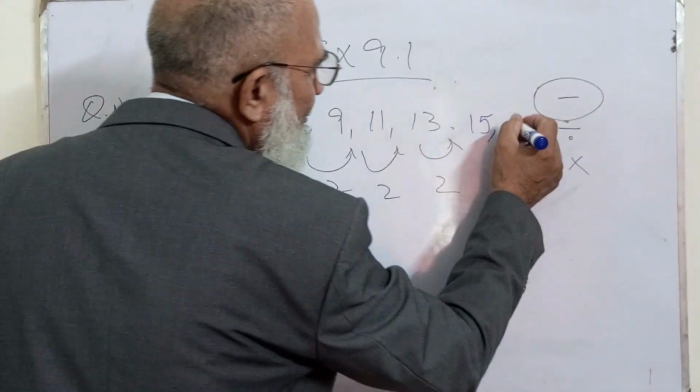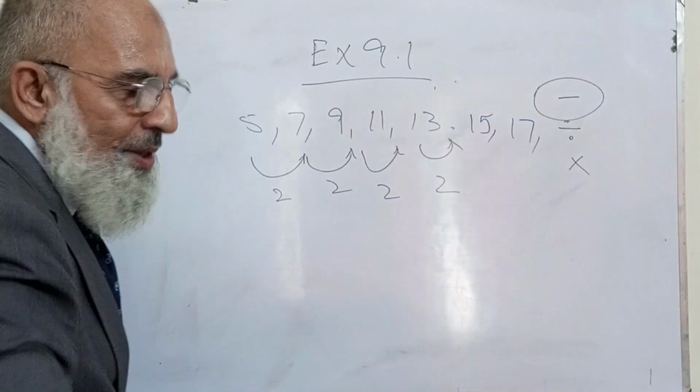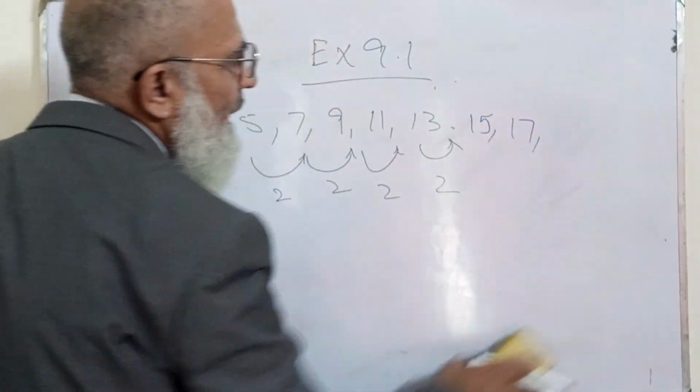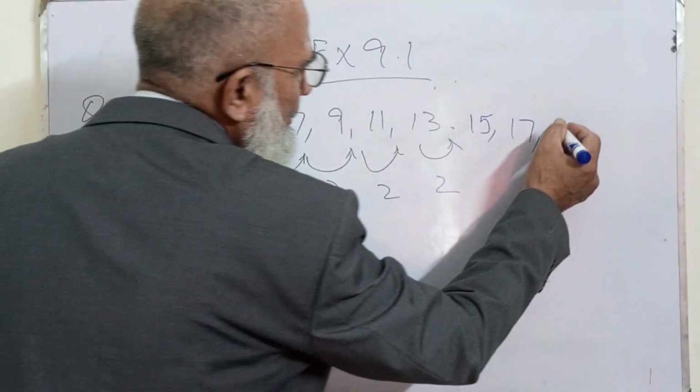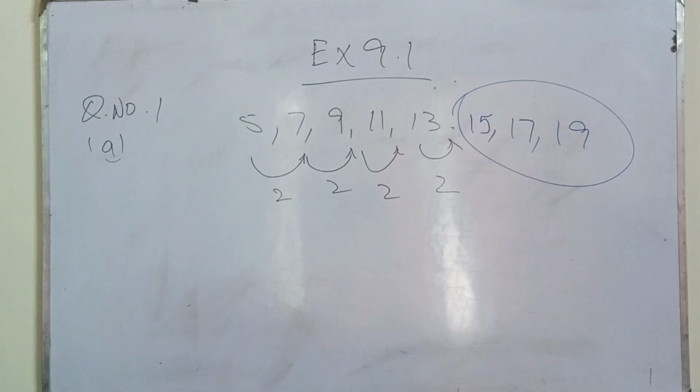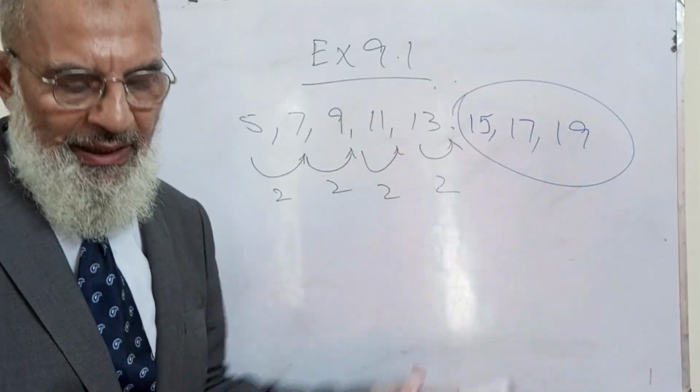15 plus 2 is 17, and 17 plus 2 is 19. Now these are our answer. This is our answer. The next three terms are 15, 17 and 19.